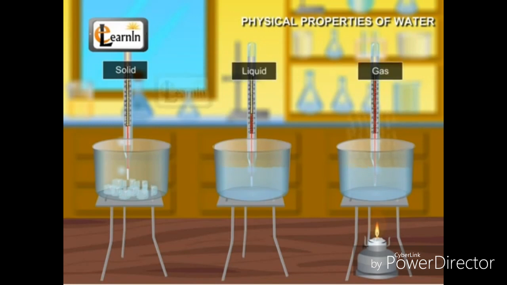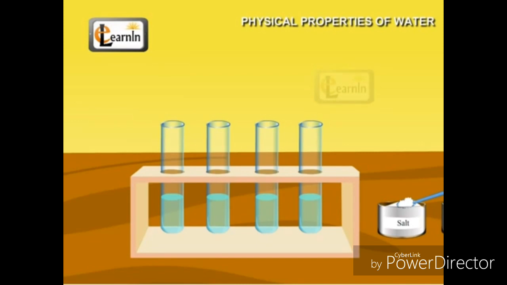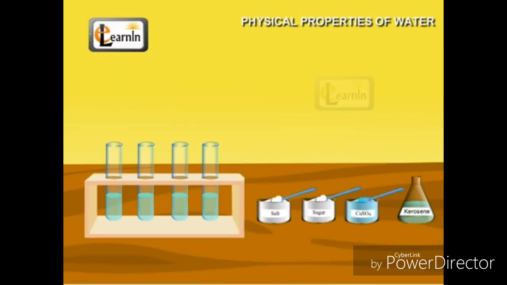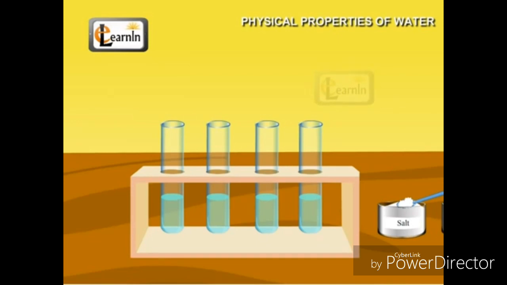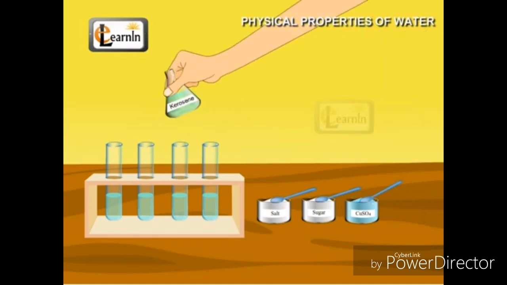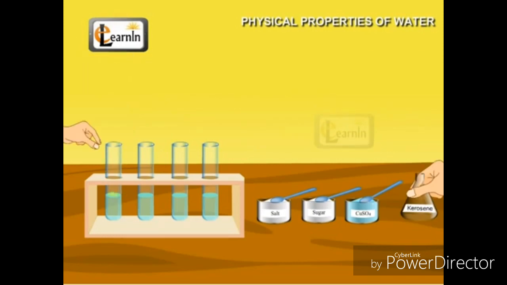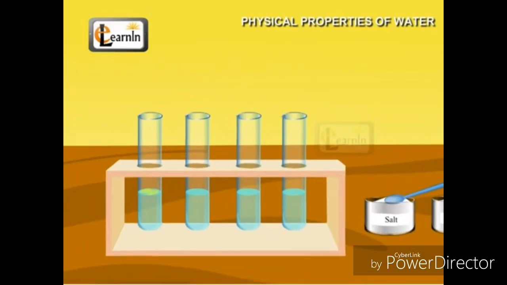It is a good polar solvent because it has a great ability to dissolve most ionic compounds such as sodium chloride. Also, it can dissolve some covalent compounds such as sugar that can form hydrogen bonds with it. But some covalent compounds such as oil can't dissolve in it as they can't form hydrogen bonds with it.